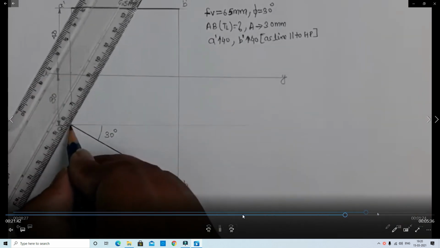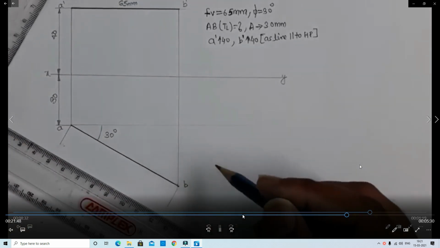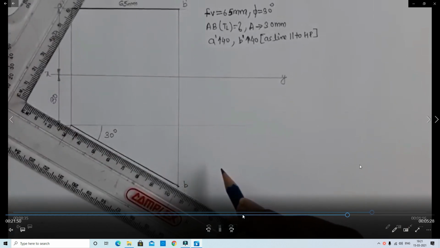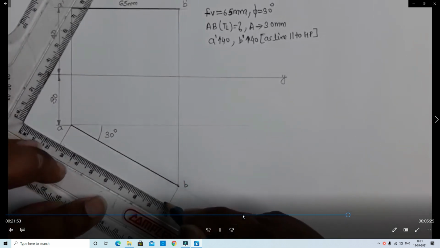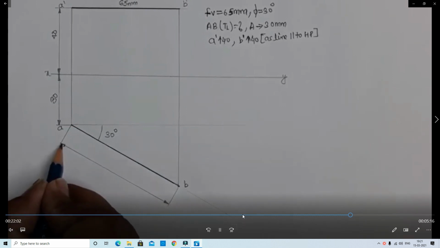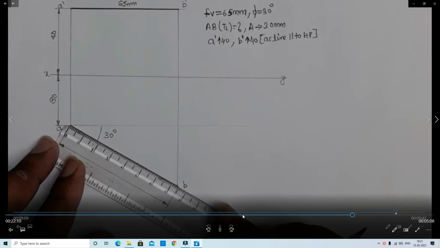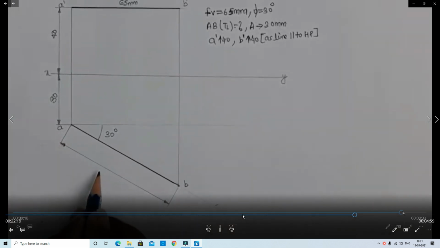Okay. Then we measure the dimensions here. In this way, we maintain the neatness with arrows. How much is the distance there? A to B is the top view. True length of the line: 74 mm. Okay.